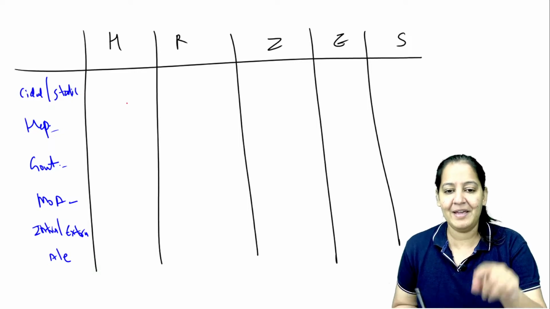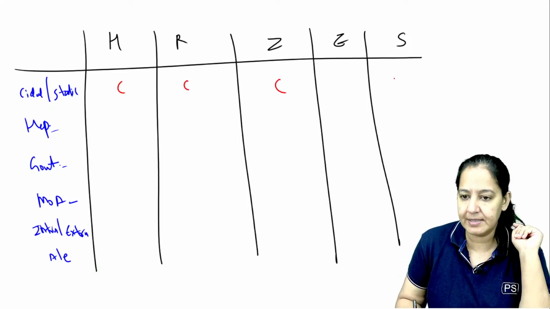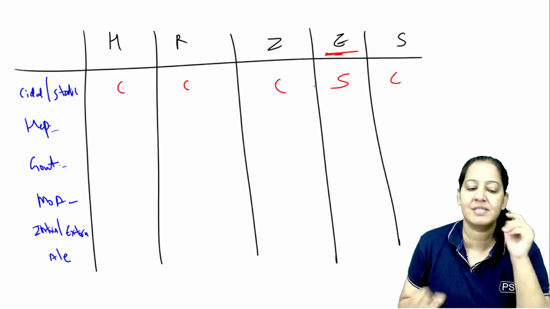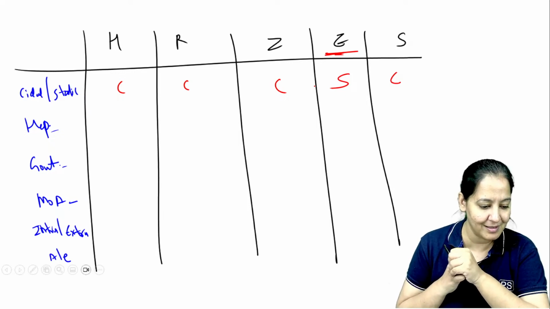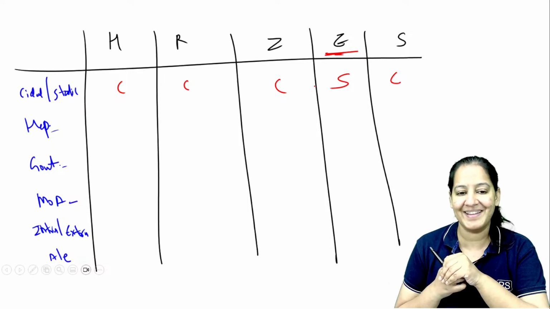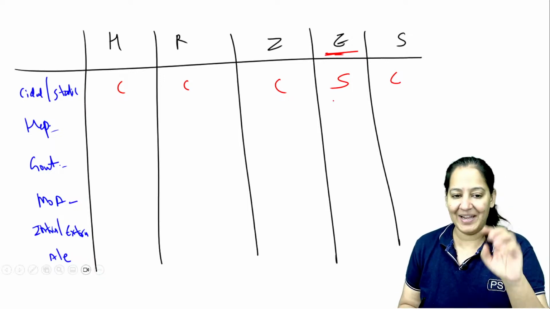Okay, so please tell me, all of them are bactericidal except ethambutol, which is static. Am I right? Kindly respond, people. You're not deaf and dumb. Respond in the class. So static is only ethambutol.